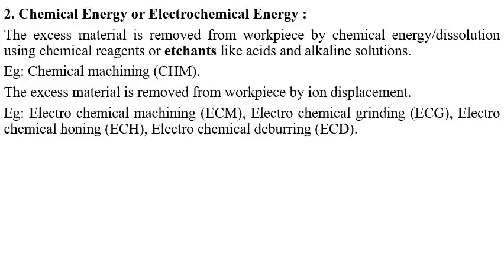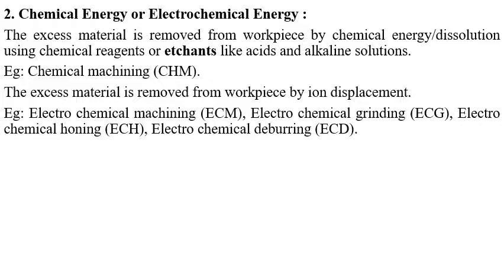And the second one is that the excess material is removed from the workpiece by an ion displacement mechanism, that is electrochemical machining. I will repeat. For the combination of these two, chemical and electrochemical machining methods involve a controlled etching or anodic dissolution of the workpiece material in contact with a chemical solution, and the processes include chemical energy or electrochemical energy.